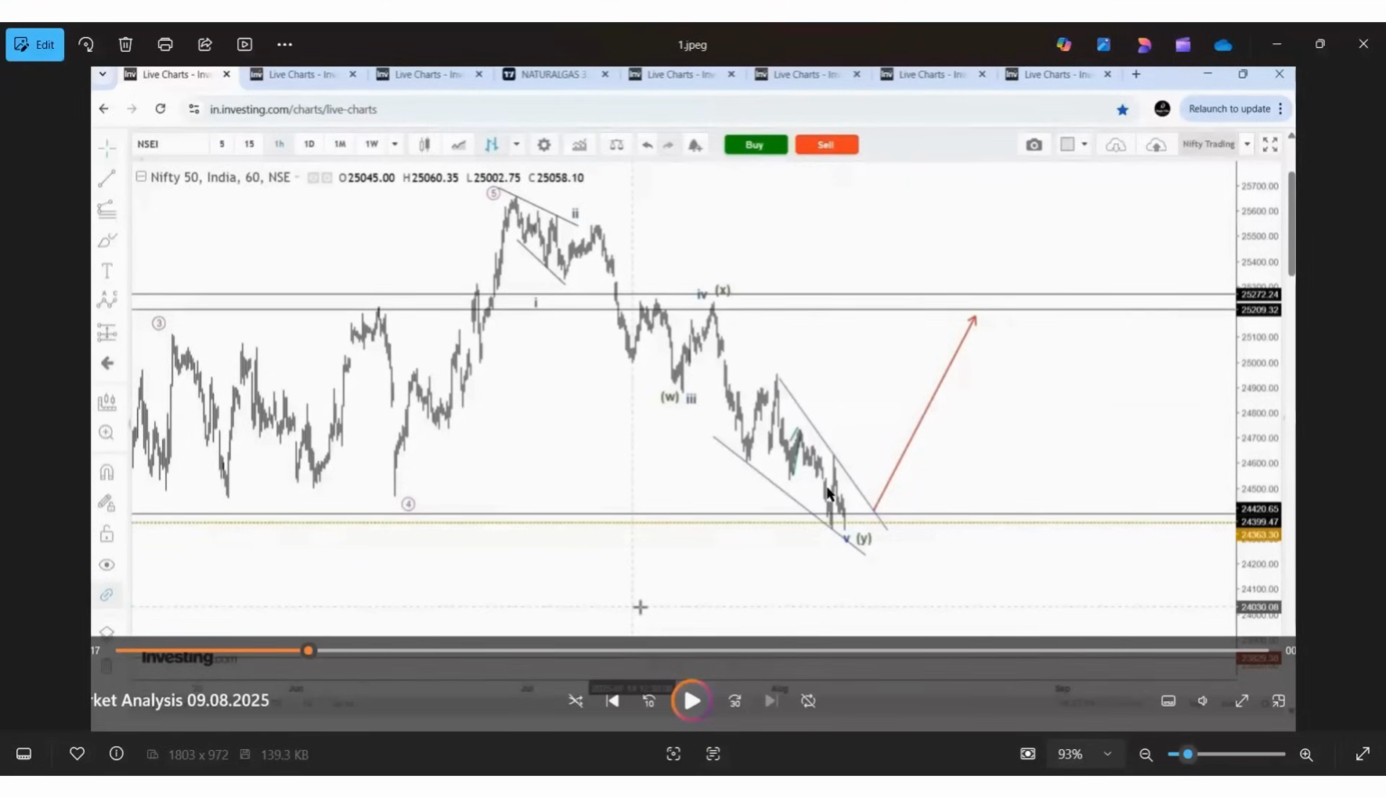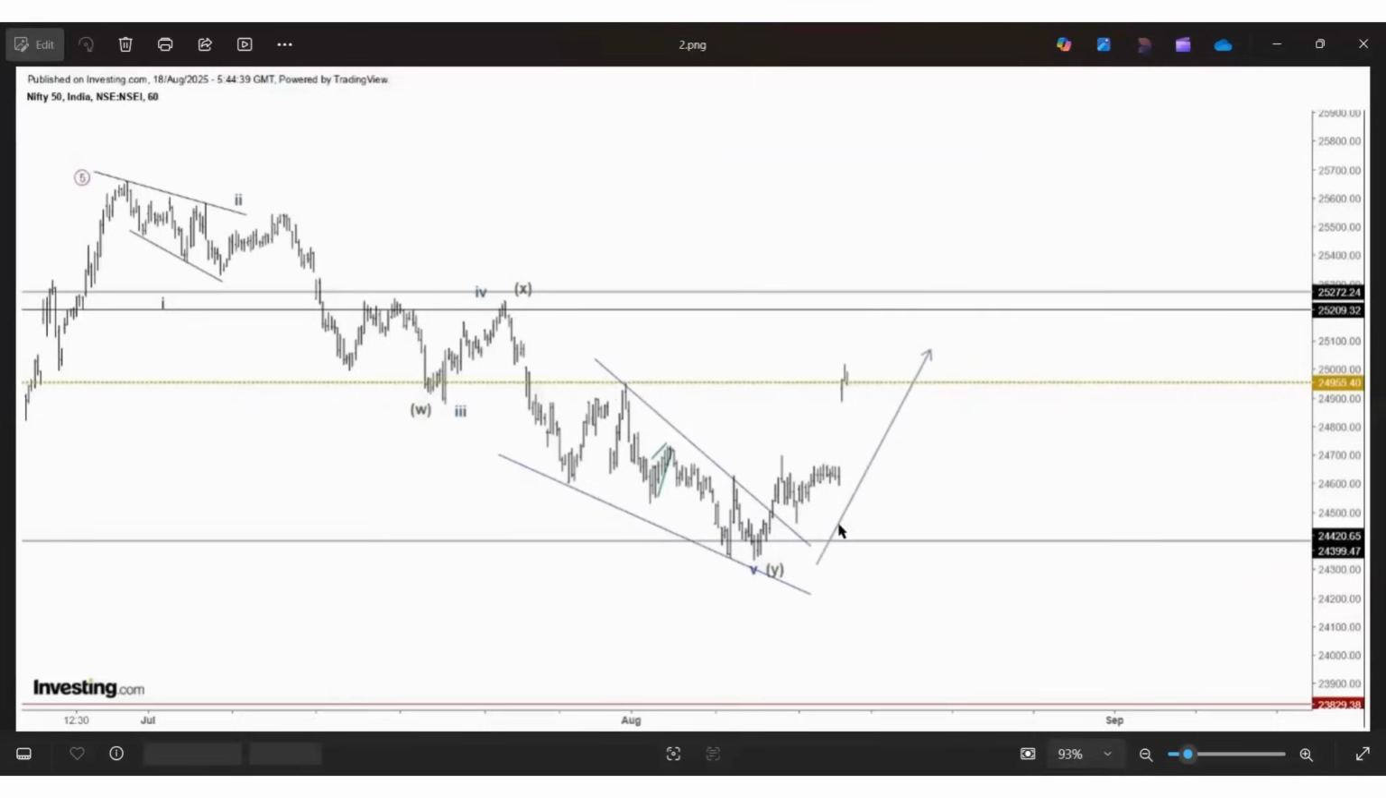We have been discussing these patterns for almost a couple of weeks during these slowdowns, and right from here you can see the price has reached 25,050 today. This is how we need to spot the reversals, and Elliott Wave can be the best to spot the reversals.